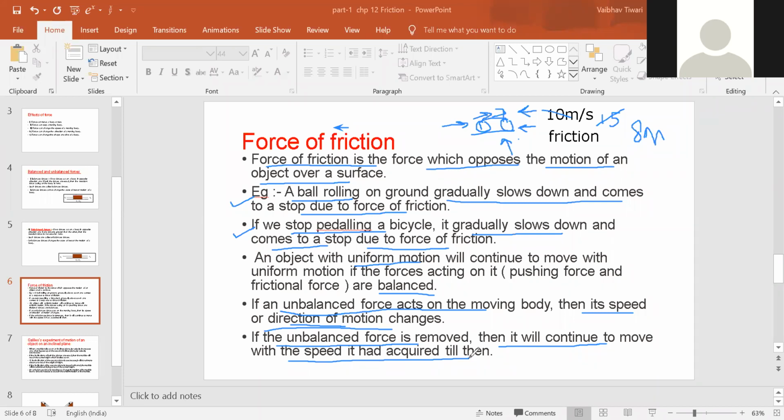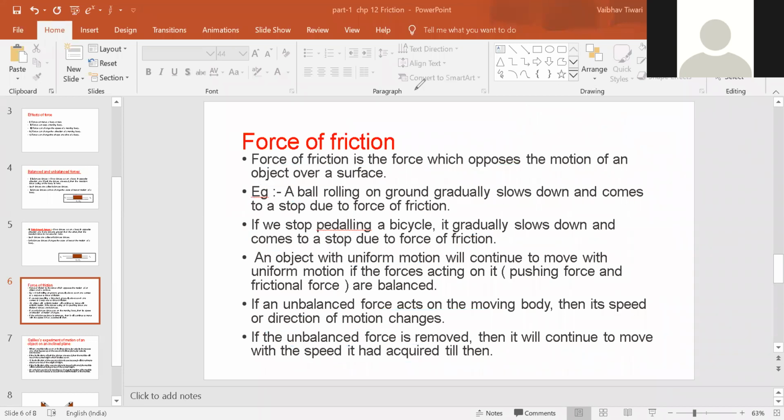Now, what does it mean? Suppose there is a bicycle and one of your friends is pushing the bicycle for 10 seconds.